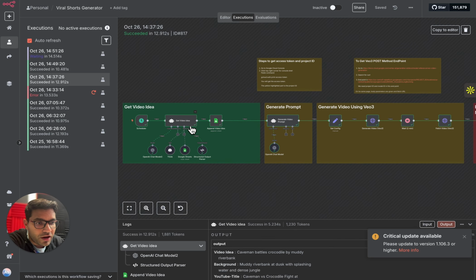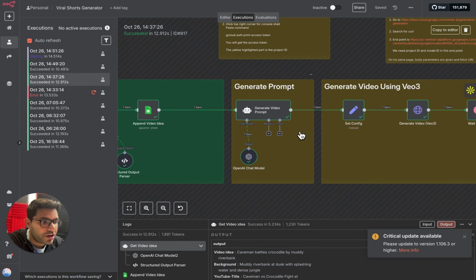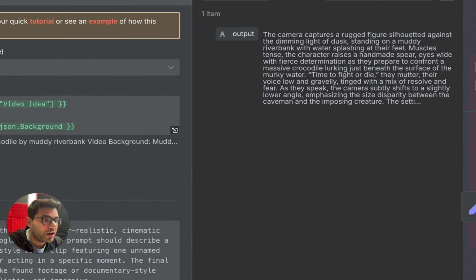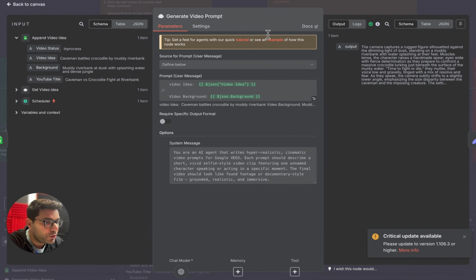Okay, so until now our AI agent has generated a viral video idea, and our AI agent has generated a prompt. As you can see over here, the output of this particular node is the prompt that is now going to the Google VO3 through API. So this is the prompt that Google VO3 is going to get.